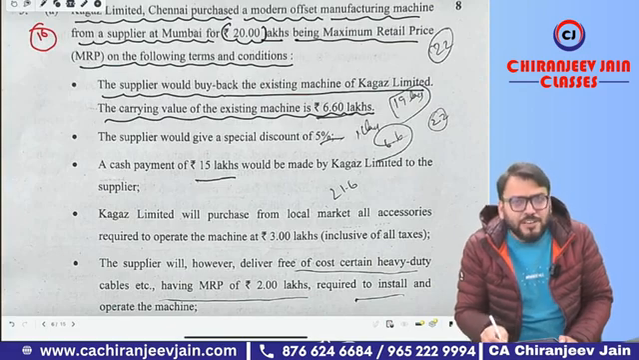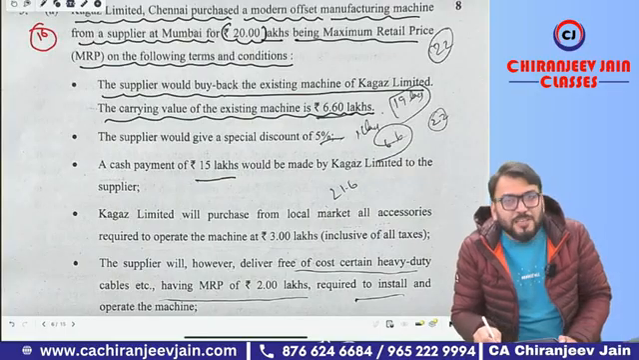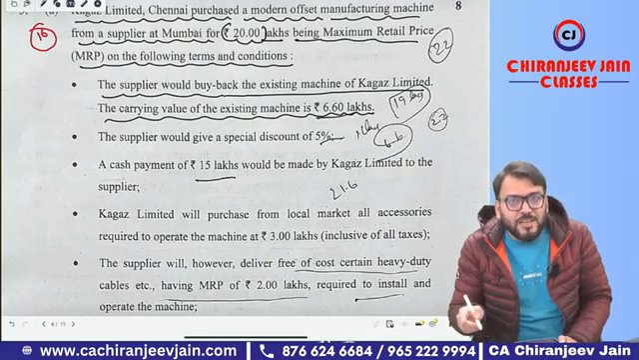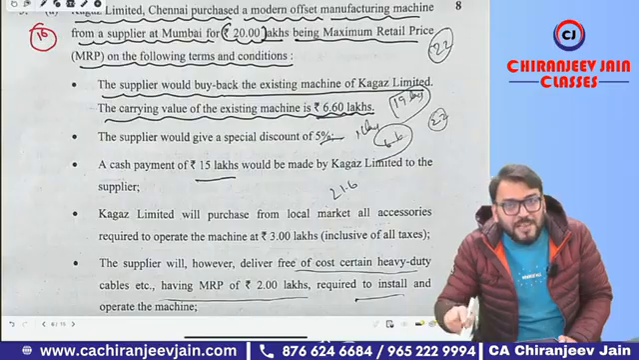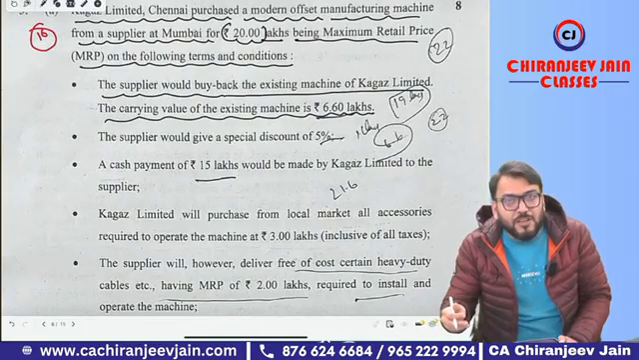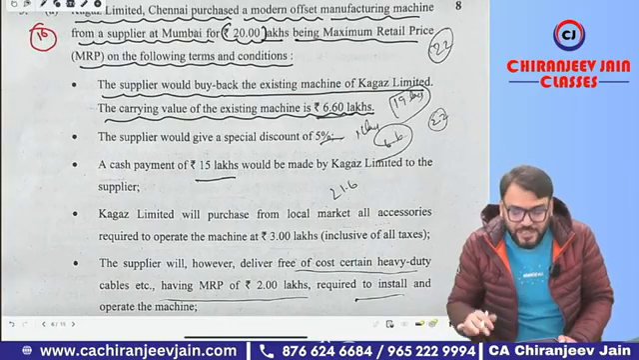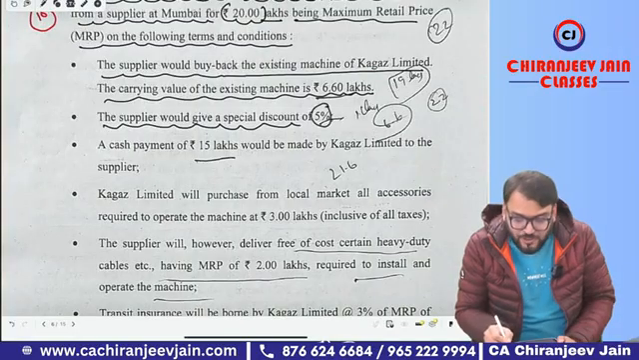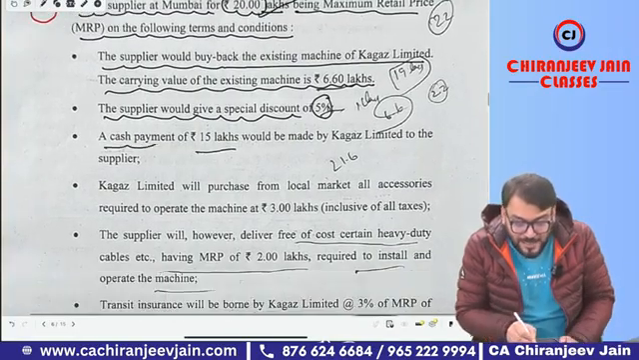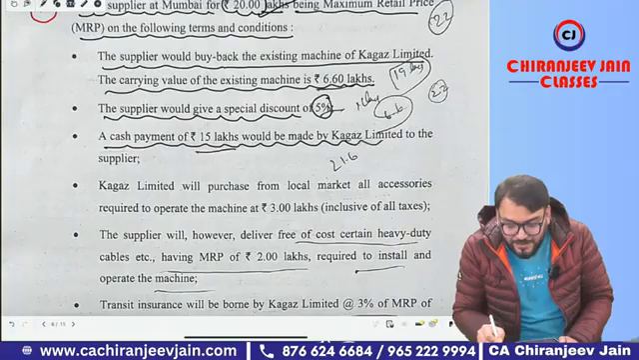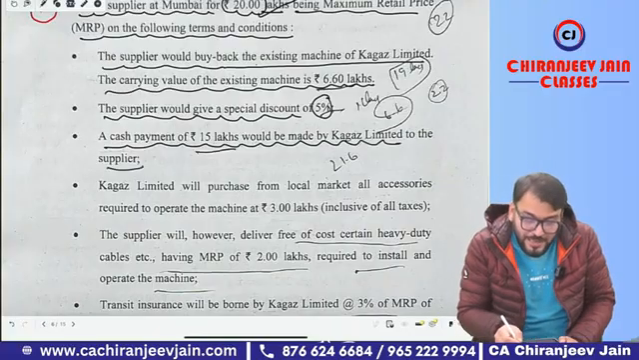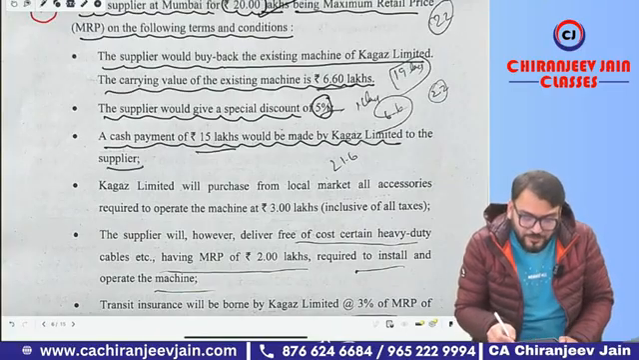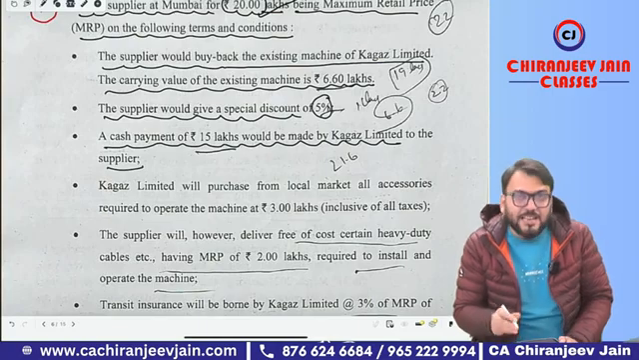So can you see it is a non-monetary exchange? Whenever there is a non-monetary exchange, the cost of PPE acquired will be equal to, first preference, fair value of asset given plus or minus cash adjustment; second preference, fair value of asset received; and third preference, carrying amount of asset given up plus or minus cash adjustment. This point you know. The supplier would give a special discount of 5% on MRP. A cash payment of 15 lakh would be made by Kagaz Limited to the supplier. Even though they acquired an old machine, a cash payment is there.